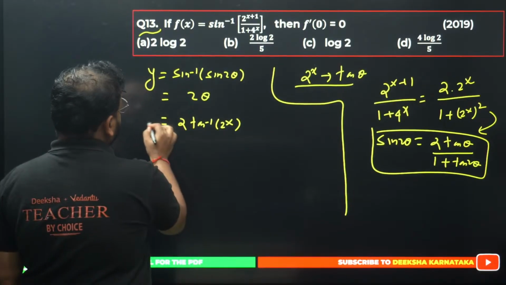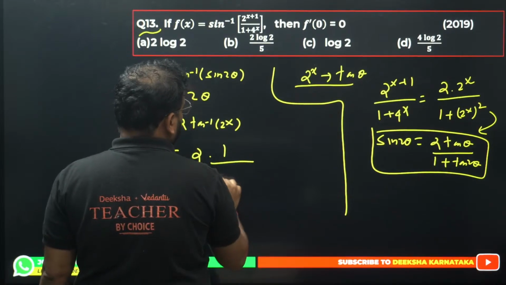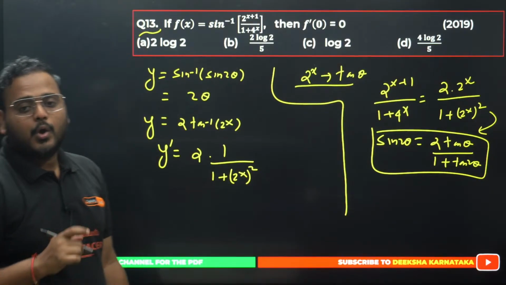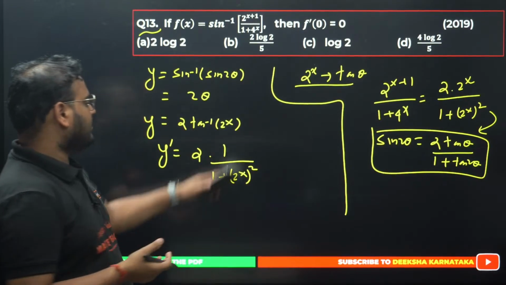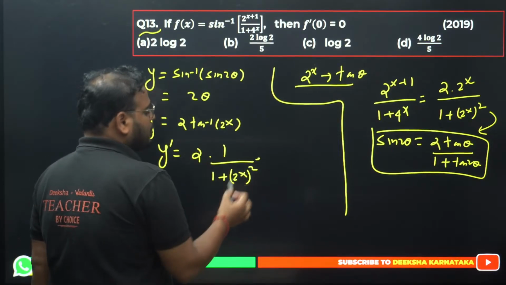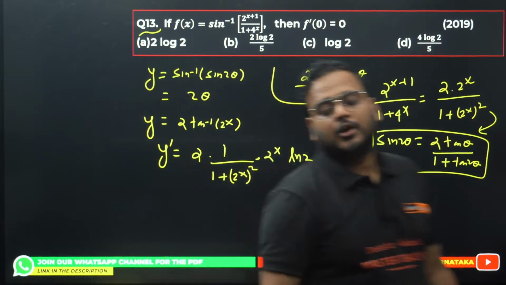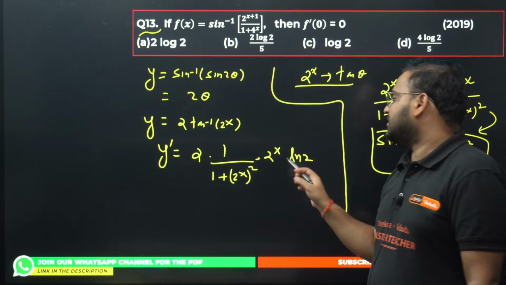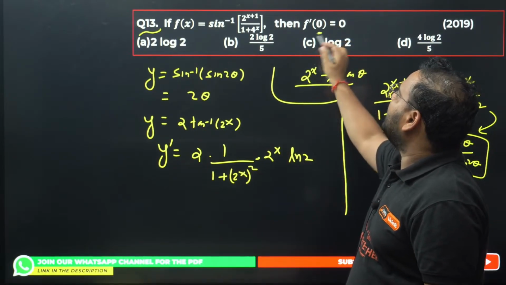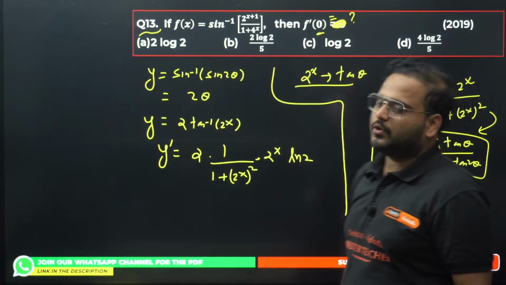So if you solve this, differentiation of this will have y dash equals 2 times the inverse of this, which will be 1 plus 2 power x the square. Derivative of tan inverse is nothing but 1 upon 1 plus x square, whatever it is, right? So in this case of x, we have 2 power x. So 2 power x the square, all right? And then differentiate 2 power x also. So you can get this as 2 power x ln 2. Derivative of an exponential function with a base other than natural value. So we get this as 2 power x ln 2. Now the rest is what? To find at the point. We're looking to find what is the value of f dash of 0, okay?